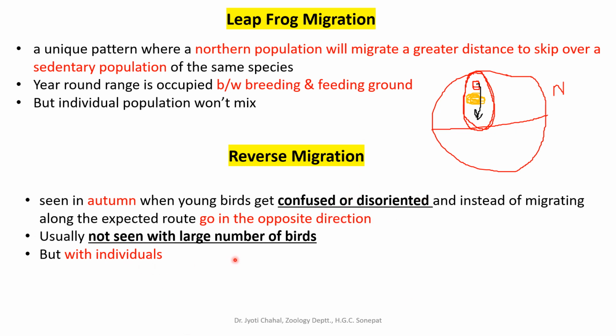Usually this is not seen with a large number of birds, only a few individuals, one or two birds, show reverse migration. That is a mistake by the bird.